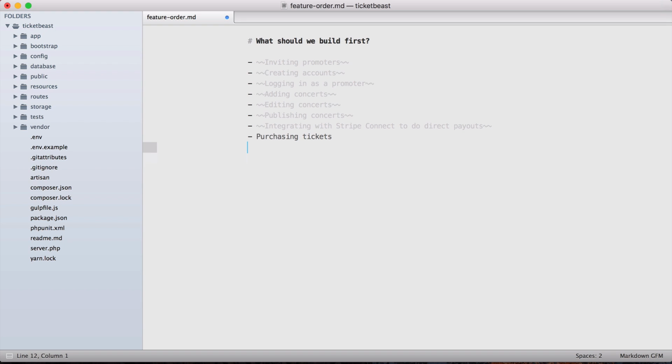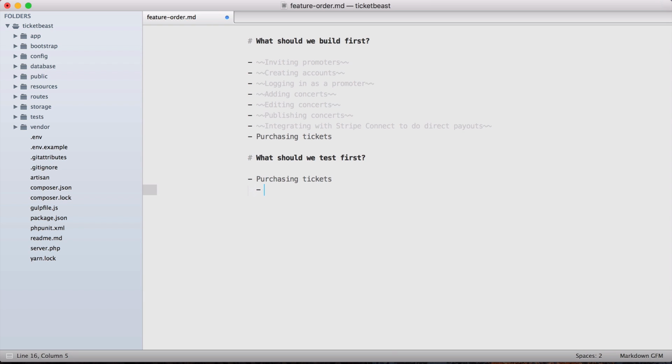So the next thing that we actually need to figure out is, what are we going to test first? What is the first test that we're going to write? So if we have a section here, what should we test first? And think about this purchasing tickets feature. What is involved in purchasing tickets that we can break down into separate steps and figure out how to test? At the end of the day, purchasing tickets is not going to be a very simple operation.